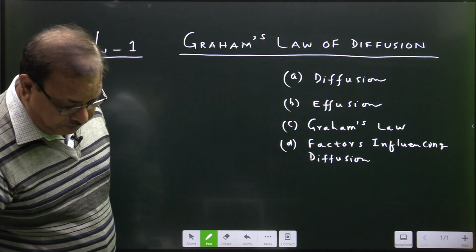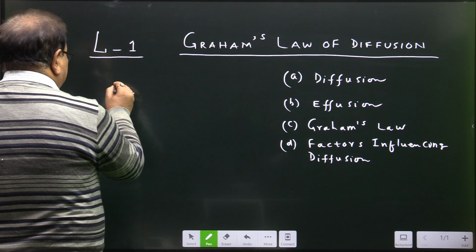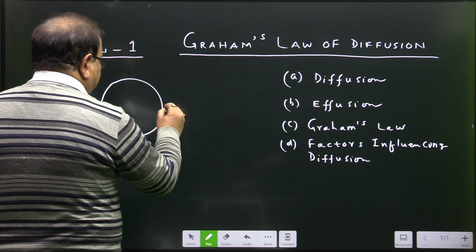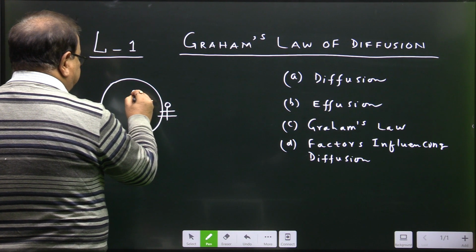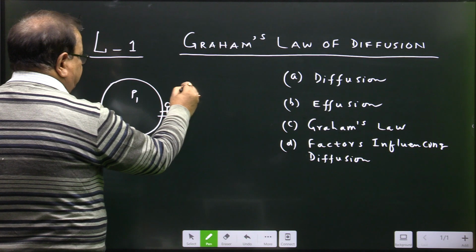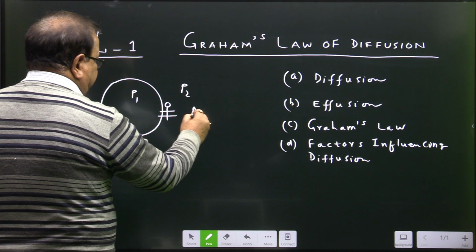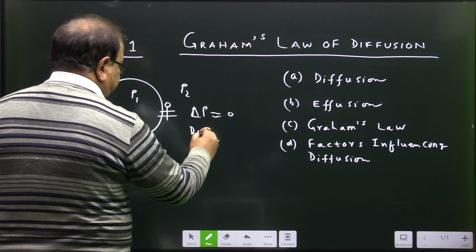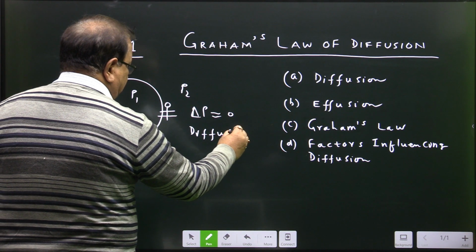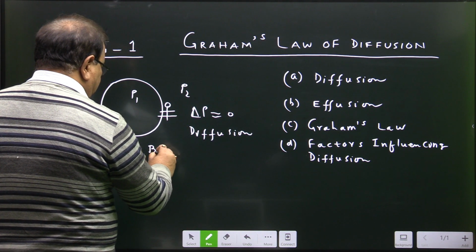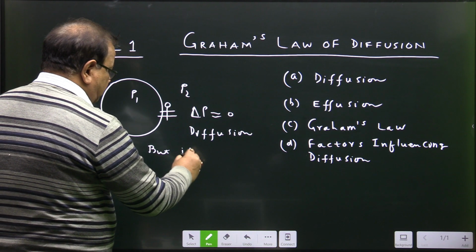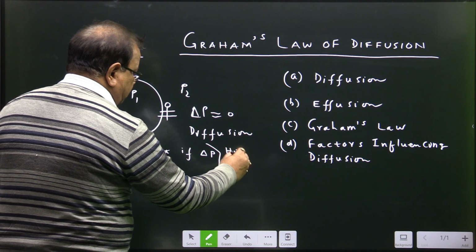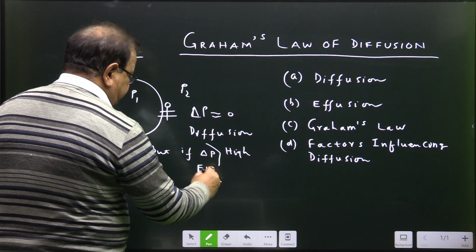Let us see, just imagine a bladder, and there is a hole in this bladder. Inside pressure is P1 and outside pressure is P2. If delta P is almost 0, it is the case of diffusion. But if delta P is very high, that is the case of effusion.